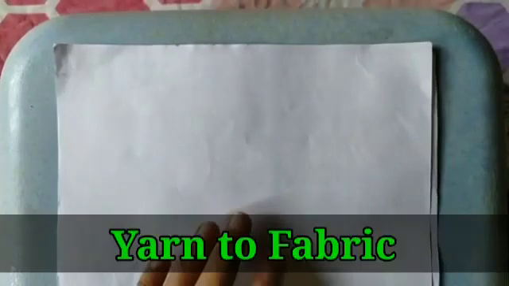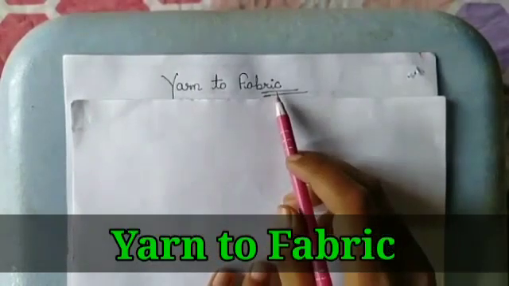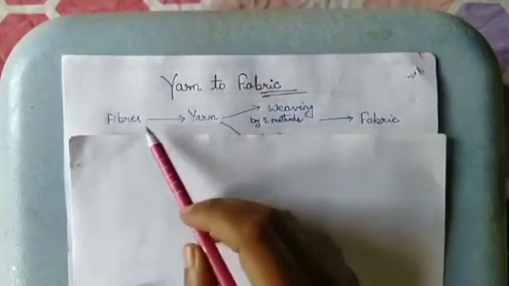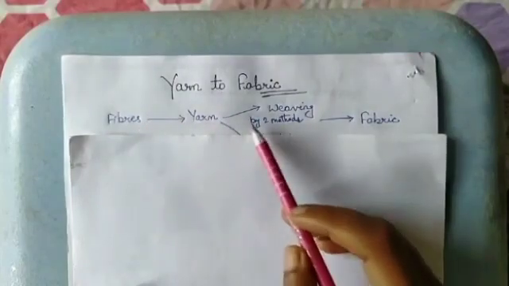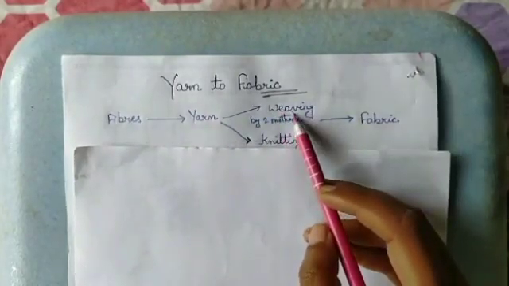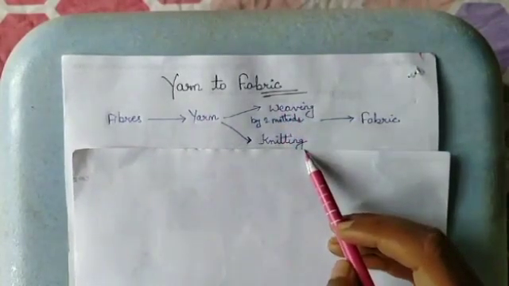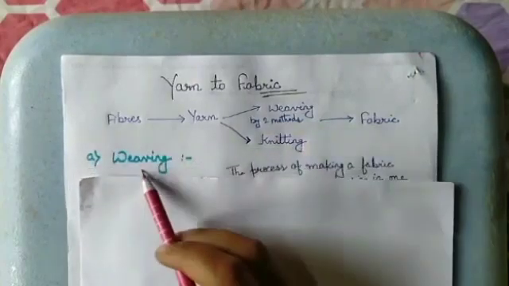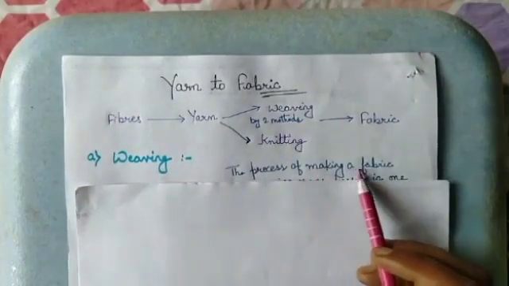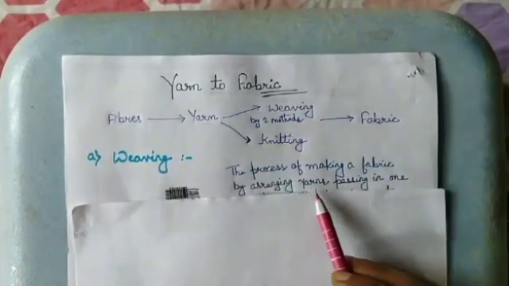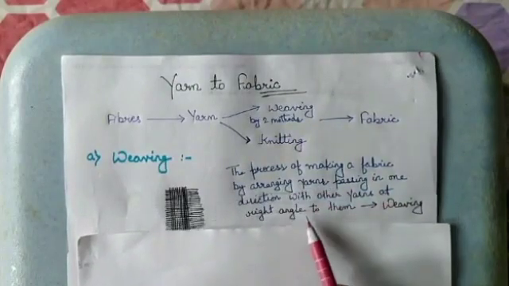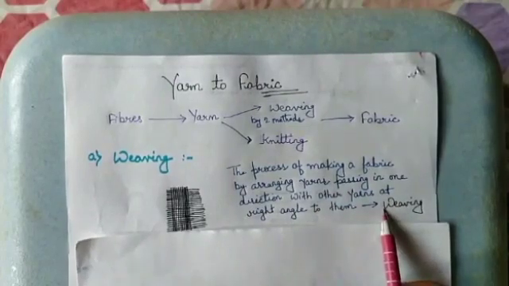Now move to our next topic, that is yarn to fabric. The yarn produced from fibers can be converted into fabric by two methods called weaving and knitting. First, weaving. What is weaving? The process of making a fabric by arranging yarns passing in one direction with other yarns at right angle to them is called weaving.